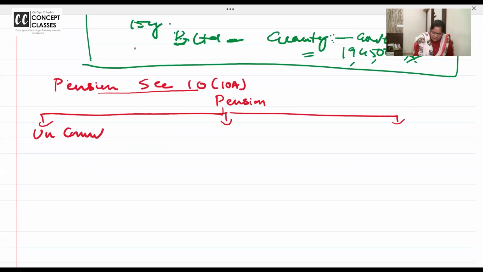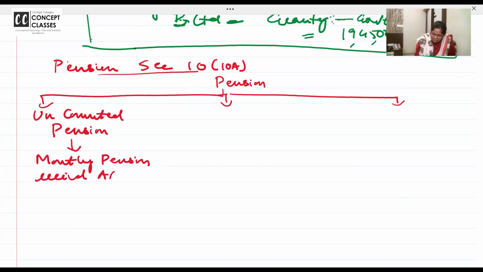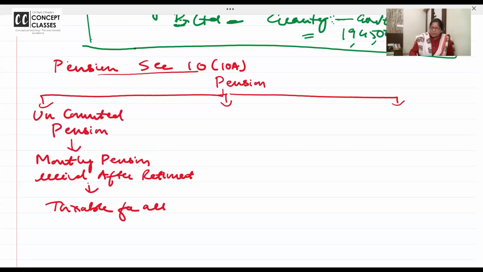First one is uncommuted pension. All of you should write with me. Don't ask what was written, what was that, just listen and write. Uncommuted pension. Monthly pension received after retirement. Be careful of the months. You may retire in September, so after retirement. Taxable for all. Government, non-government, it is taxable for everyone.